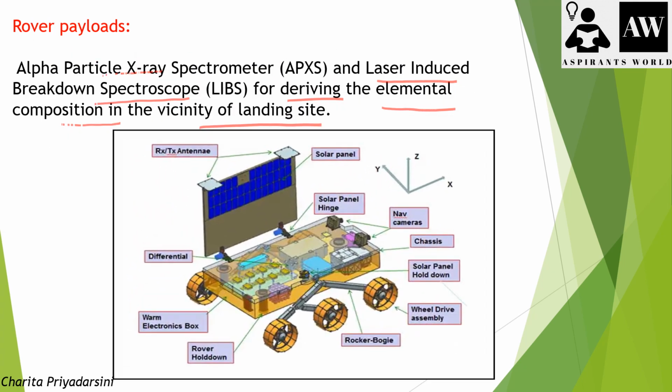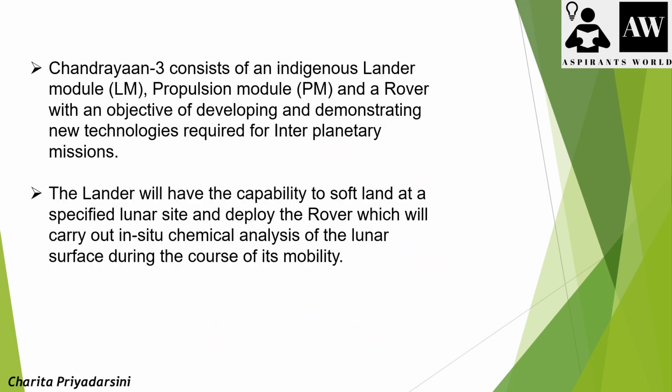So for the better functioning of this rover, it has some instruments fixed on the rover, like the solar panels, the rocker, the rovers, the warm electronics base, the differentials. In this way, different types of scientific instruments were used to measure this elemental composition.